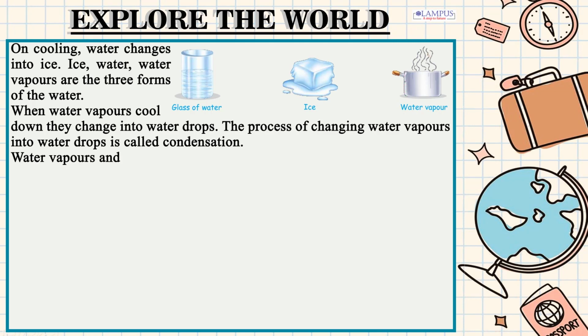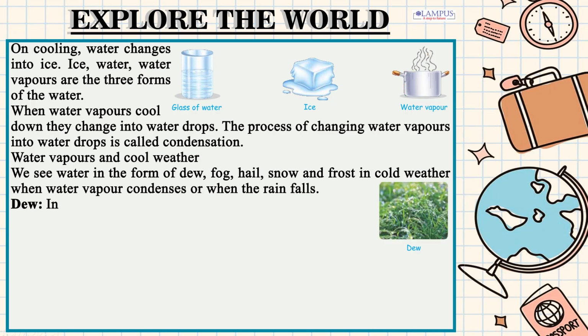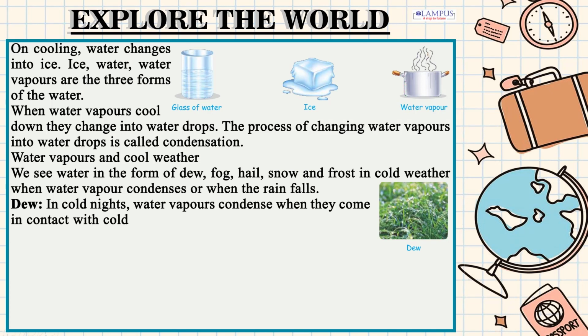Water vapors and cool weather. We see water in the form of dew, fog, hail, snow and frost in cold weather when water vapor condenses or when the rain falls. Dew. In cold nights, water vapors condense when they come in contact with cold objects.